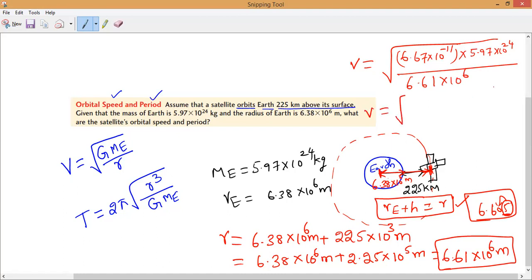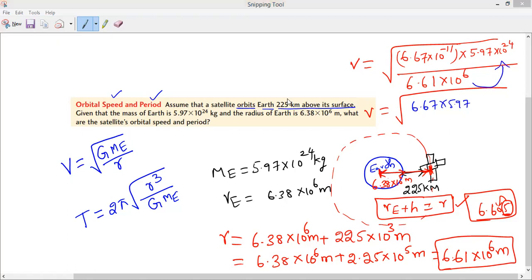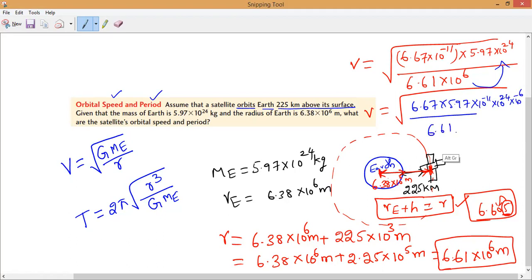So now V is equal to, first all of you multiply 6.67 into 5.97. So it will become 10 power minus 11 into 10 power 24 into 10 power minus 6, divided by 6.61.